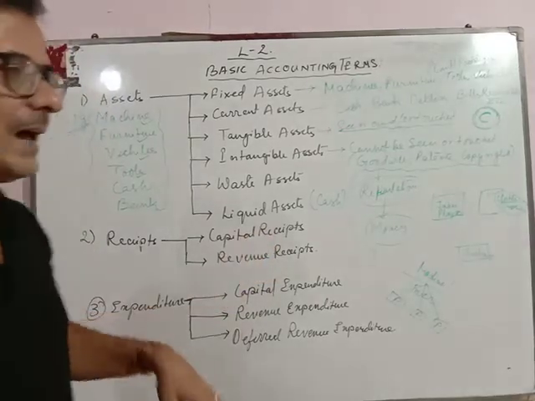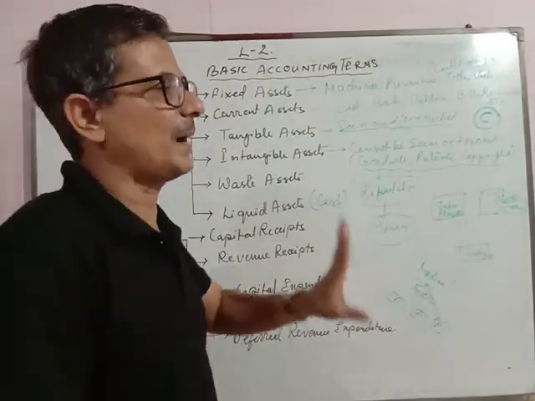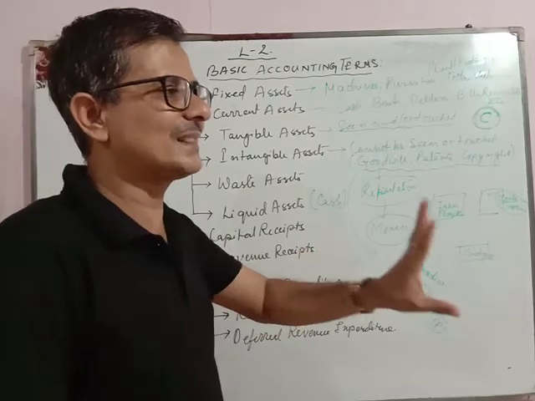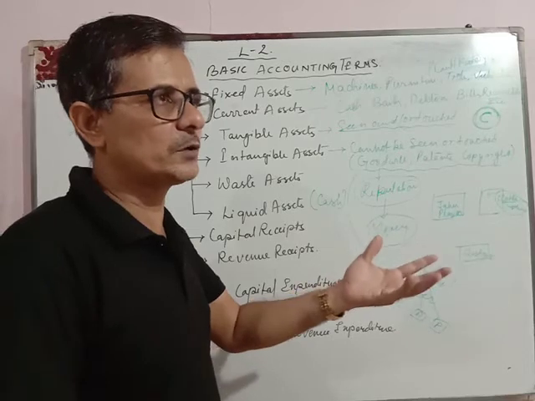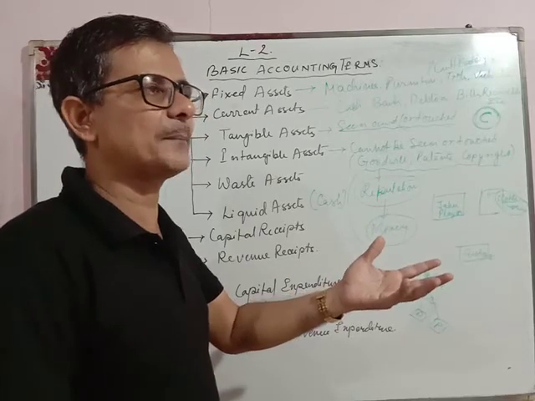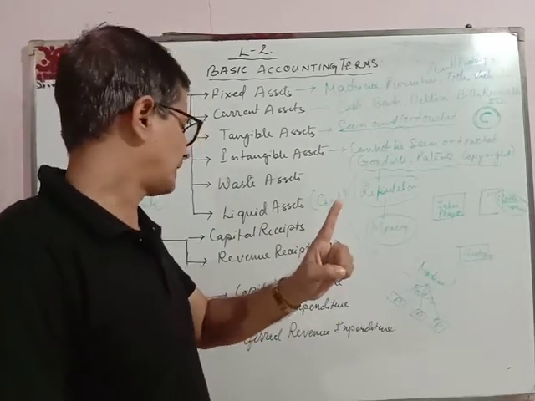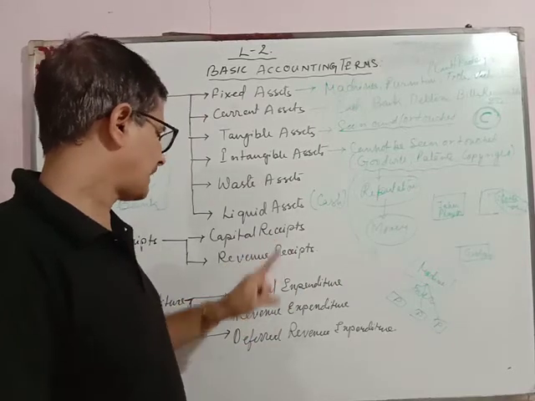For example, I have a land as well as a building on it. Now if I sell this land and building, I'll get money, and that will be a huge amount, and I will get that money one time, only once. So this is known as capital receipts.